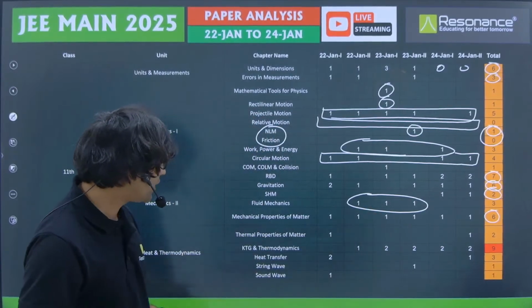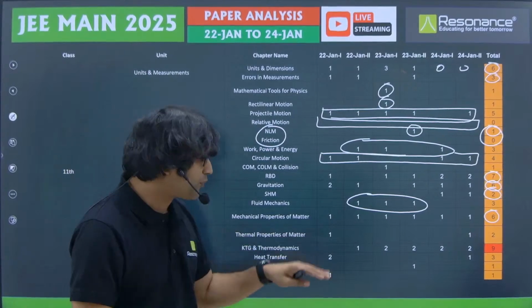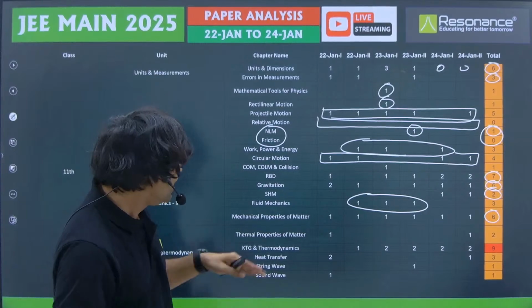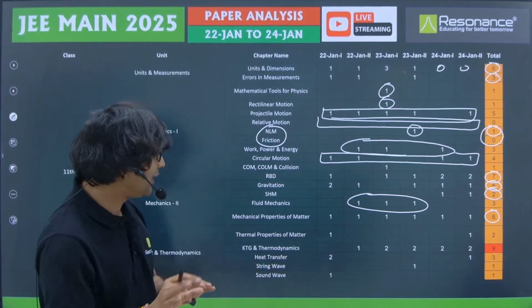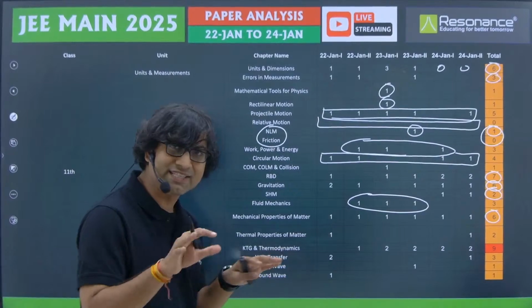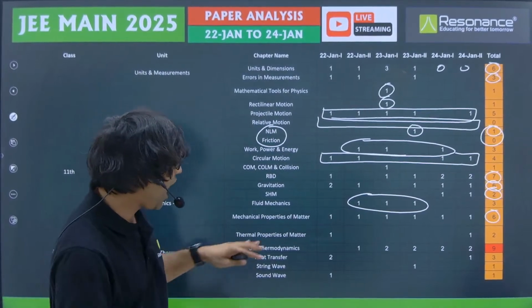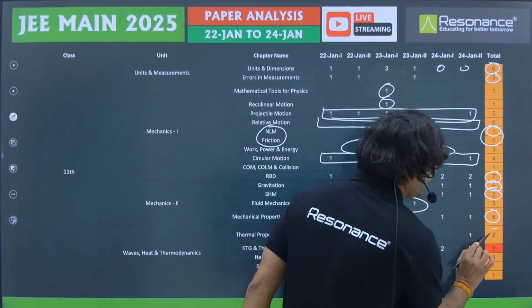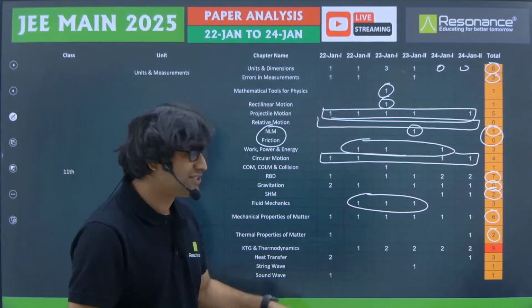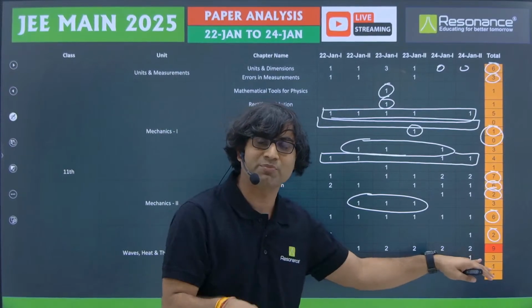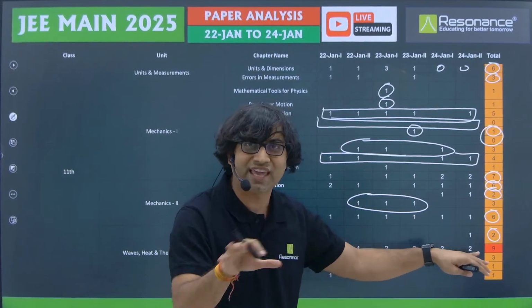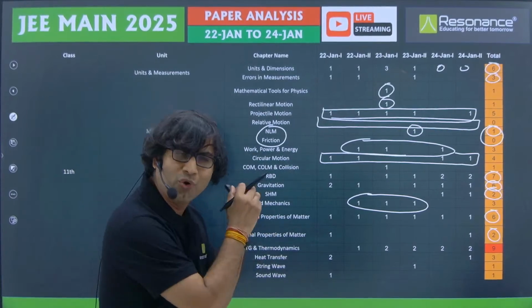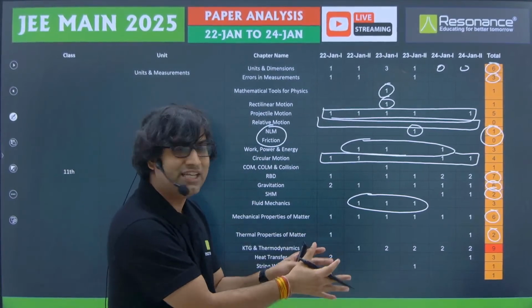Now let's talk about thermal properties of matter. In thermal properties of matter come thermometry, calorimetry, and thermal expansion. Definitely this chapter has been a little disappointing because it's an easy chapter. It's a very small chapter. However, if you look at the 6 papers so far, only 2 questions have been asked. One of the questions is related to thermometry, that is, the relation between the Fahrenheit scale and the Kelvin scale, and another question was related to calorimetry, and both of these questions were extremely easy to answer.